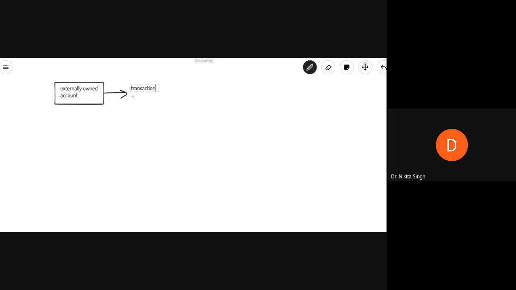So we created a transaction here. This externally owned account created a transaction, so the transaction has been initiated by this externally owned account. That is what we are trying to say here.